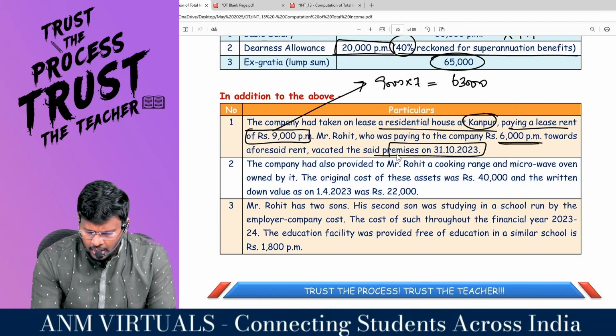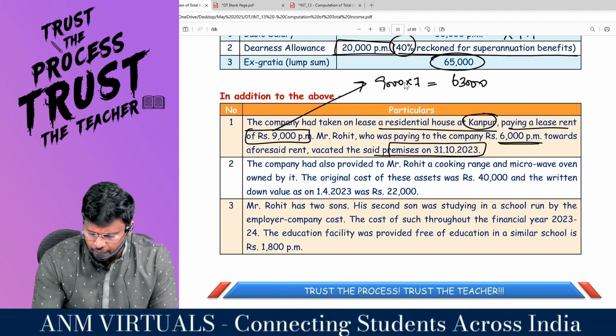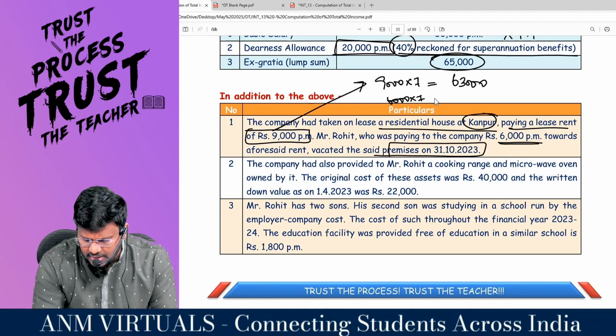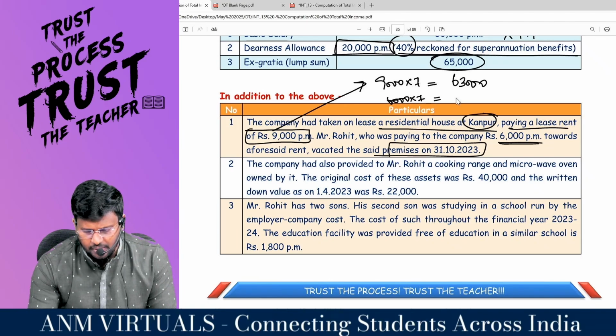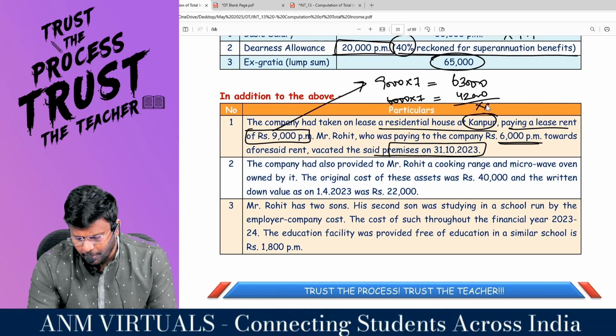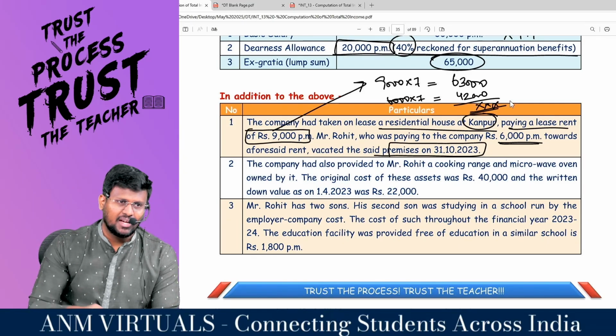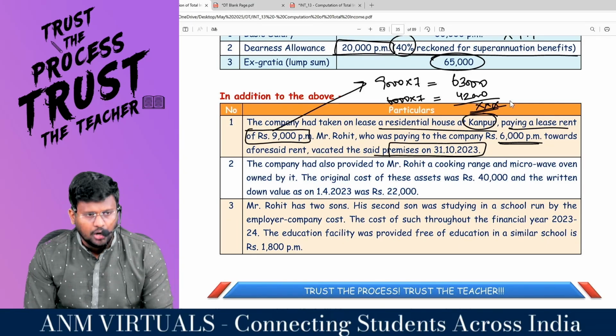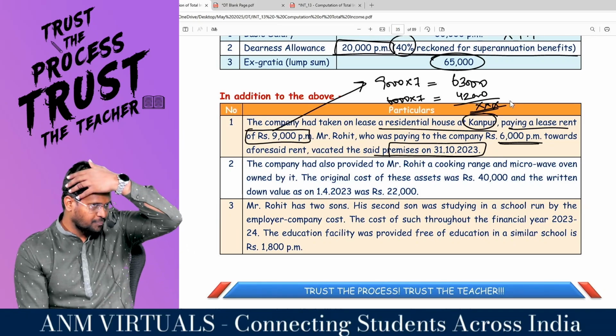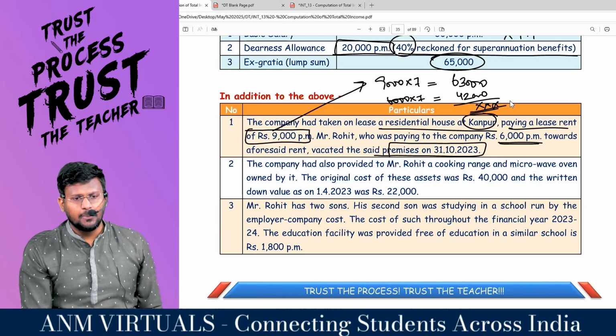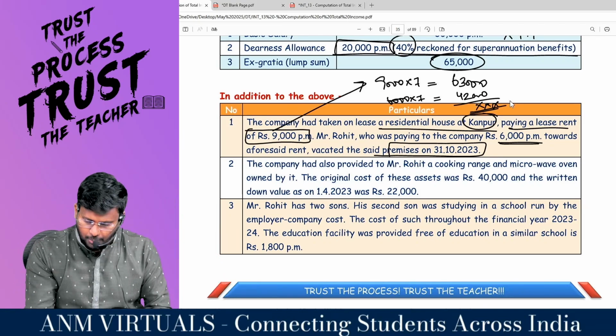Right, sir? So 9,000 is paid by the company, and the amount recovered from the employee is 6,000. So 6,000 into 7 comes to the balance; it cannot be treated as a perquisite, because you have to see the actual lease rent paid or payable or 15% of salary whichever is lower, or actual lease rent paid or payable or 10% of salary whichever is lower, as per the provision, right?